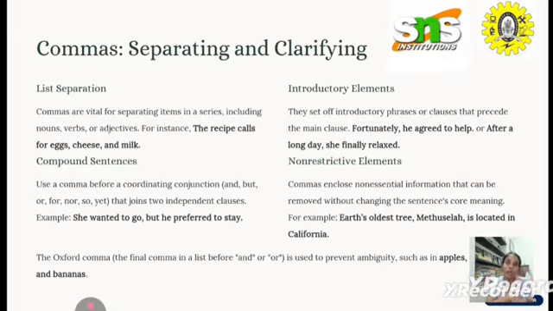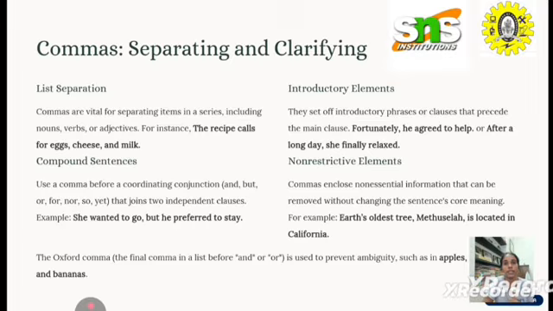So colons are used far less commonly than most of the other punctuation marks. So where do we use them? To introduce a list that comes after an independent clause. So to list something, we use a colon. Then to introduce a word that is emphasized, we use a colon. For example, this is the only formula of water: H2O.